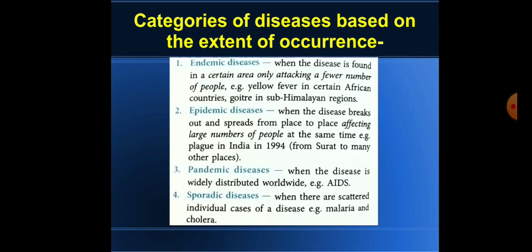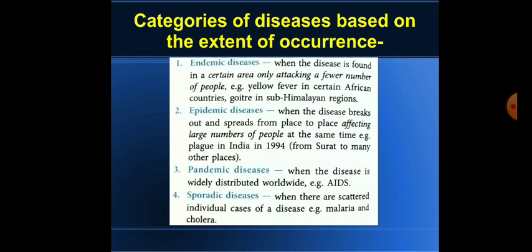Now epidemic, it is a disease which breaks out and spreads from place to place, from one country to another country. It affects a large number of people. As given in the example, in 1994 the plague in India spread from Surat to many other places, meaning from Surat to other states of the country.